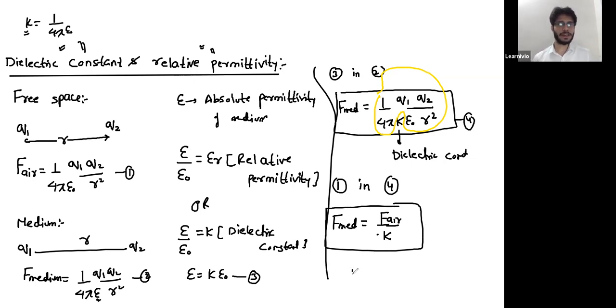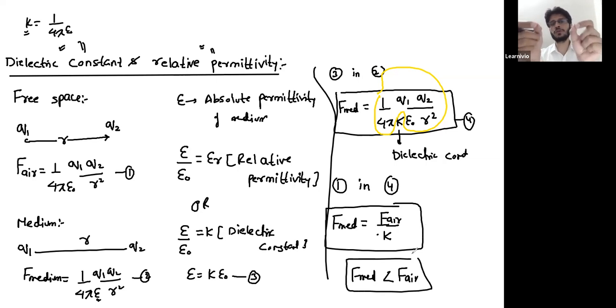So you can simply write that the force between two charges in a medium is less than the force in air. Whenever you place two charges in a medium other than free space, the force will decrease. We discussed in the starting of the lecture, if you place two charges in air, the force is F. If you place the same charges in water, then the force will decrease.